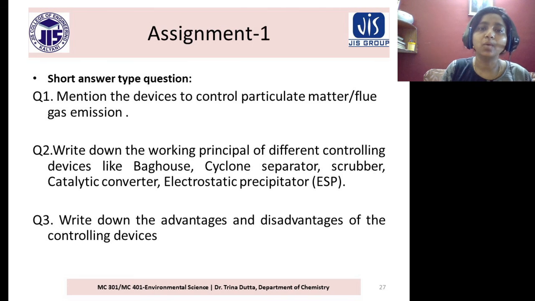Now write down the working principle of different controlling devices. So you have to give a figure, then you have to describe the working principle, that means how it works. Next, write down the advantages and disadvantages of controlling devices. So also you have learned the application of all the devices and their advantages and their disadvantages.